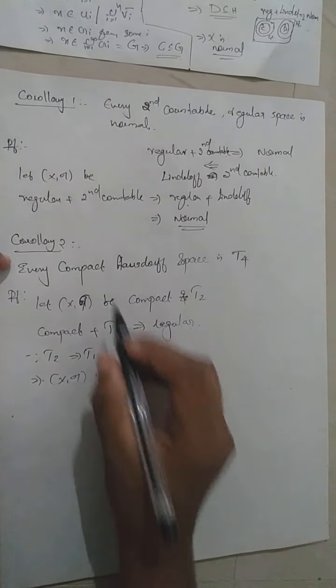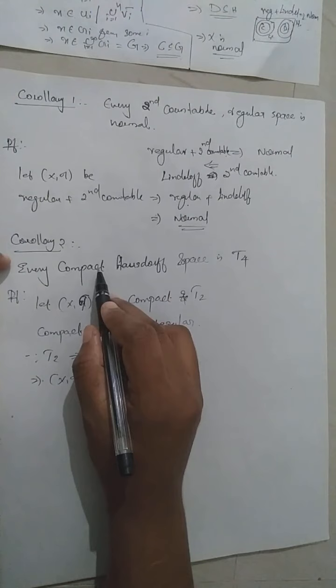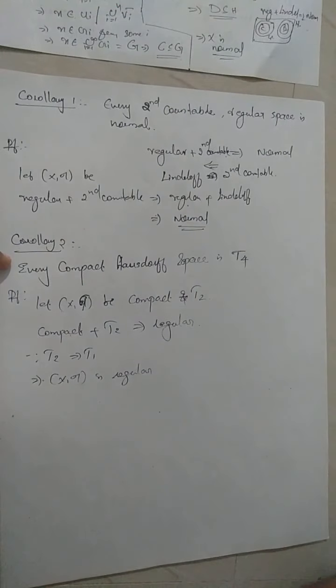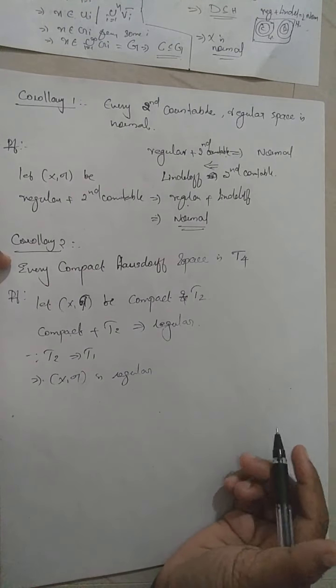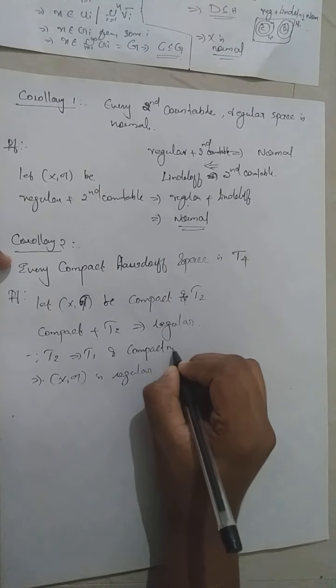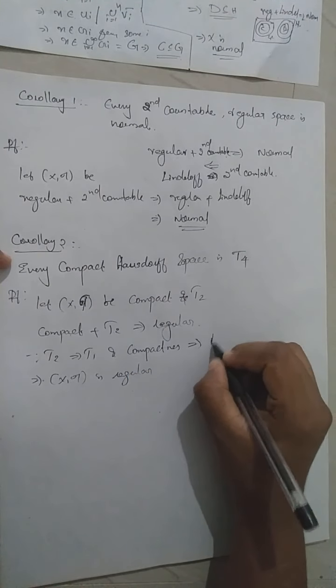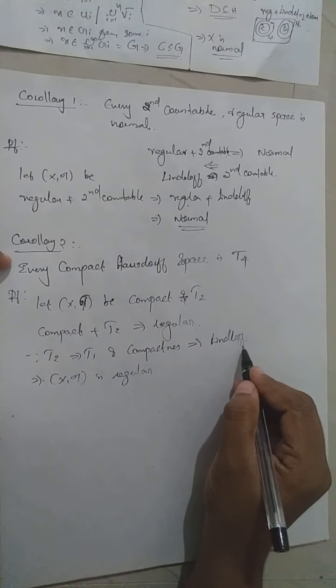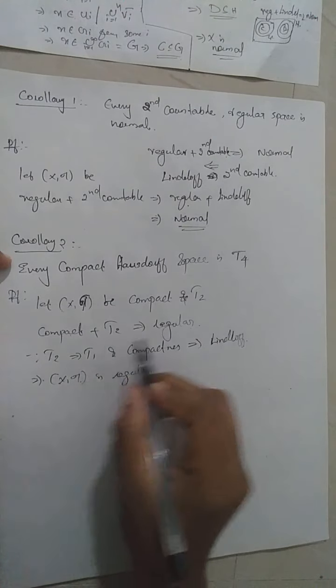And you know compactness always implies Lindelöfness, because every open cover has a finite subcover, meaning every open cover will have a countable subcover too. The converse may not be true. So X will be regular and Lindelöf.